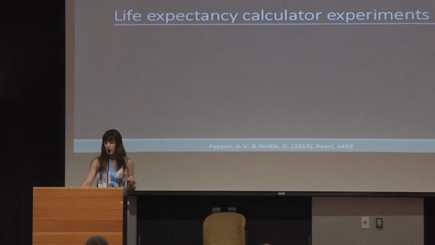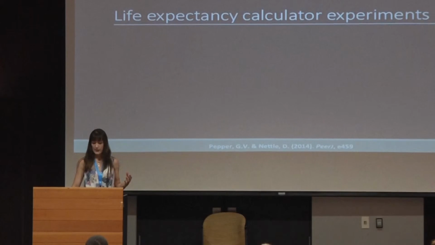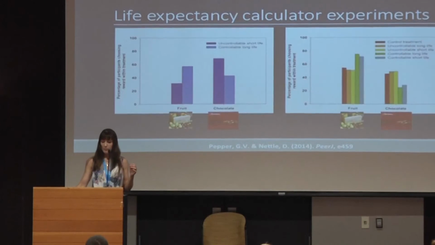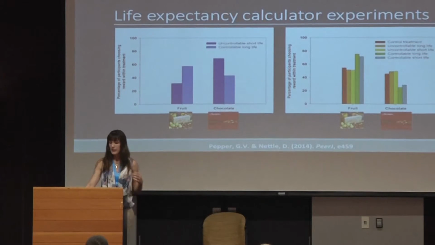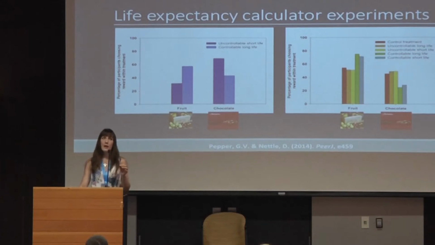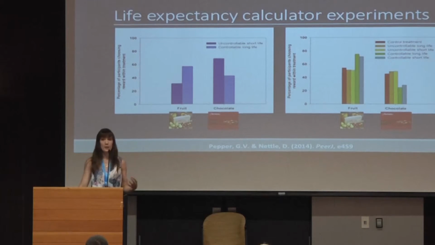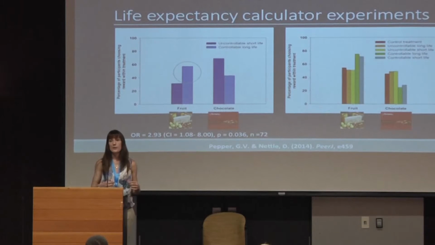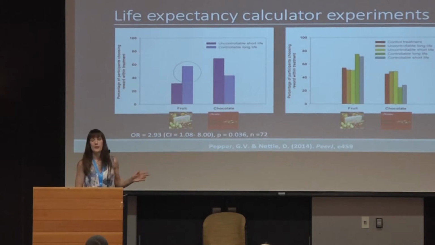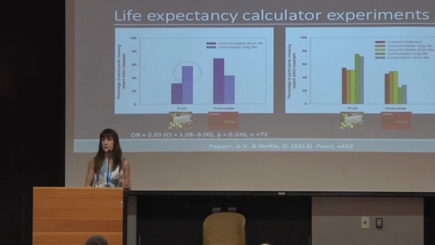And I don't have time to go into great detail regarding the experimental conditions, but this is what happened. And the key thing to note is that in the conditions where we made the prevailing mortality risk for people like them seem to be controllable ones, we see an increase in people taking fruit. In fact, on the left here, what we have is an 84% relative increase in the number of people choosing fruit when they were made to feel that prevailing mortality risks were controllable.